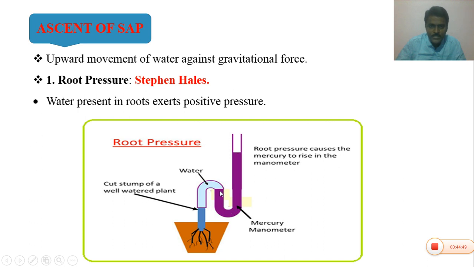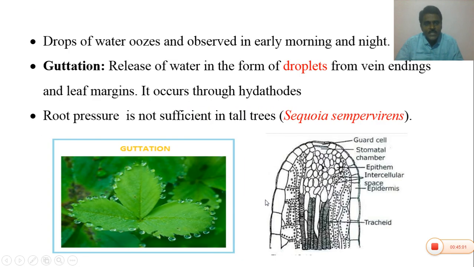That is due to the root pressure only. The root cells show pressure, hence the water enters the manometer. Generally the root pressure is very minimal, hence it is not sufficient for the upward movement of water in the tallest trees. Drops of water ooze out and are observed in the early morning and at night.